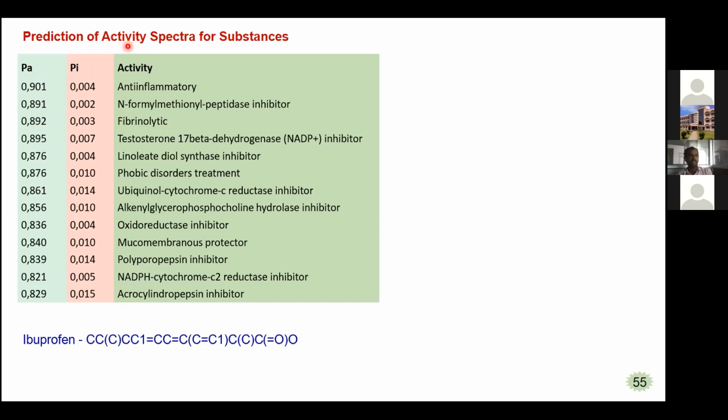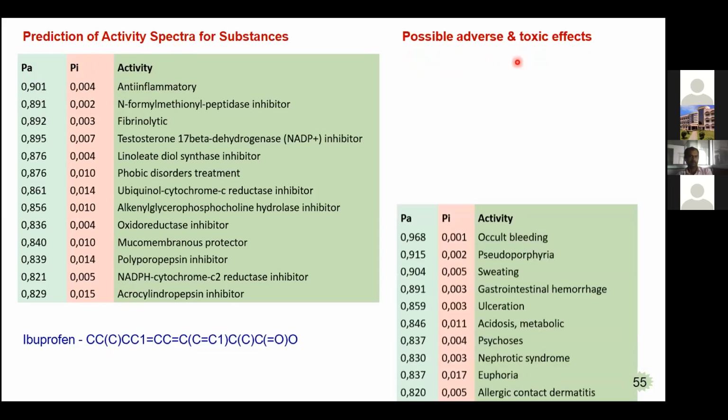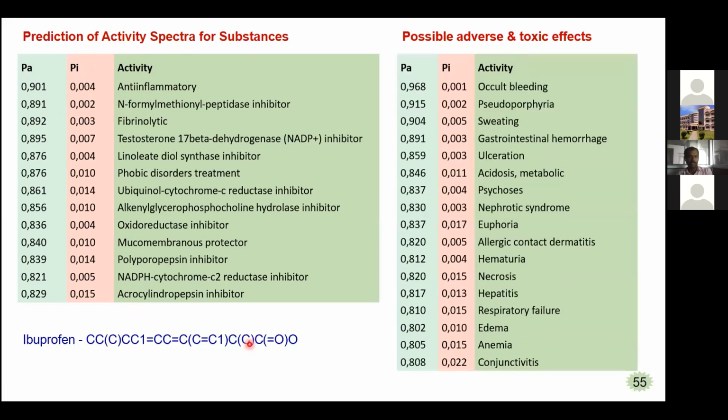So not only does it give the predicted activity spectra, it also gives the possible adverse and toxic effects of the compound. So for ibuprofen, these are the predicted adverse and toxic effects. Bleeding is present for ibuprofen, with probability to be active 0.968 and inactive 0.01.